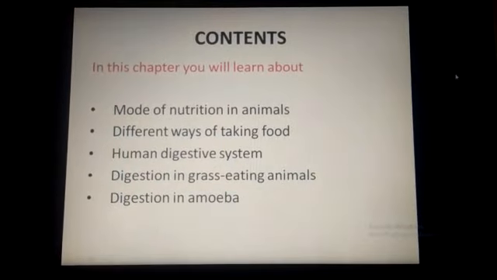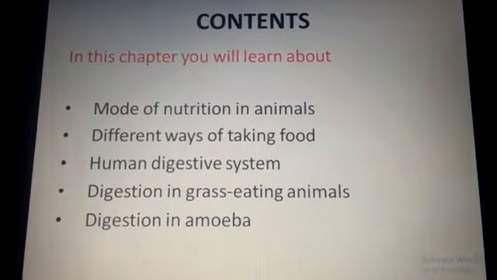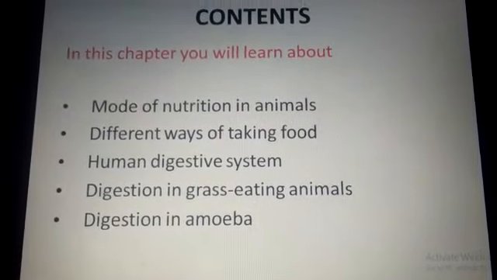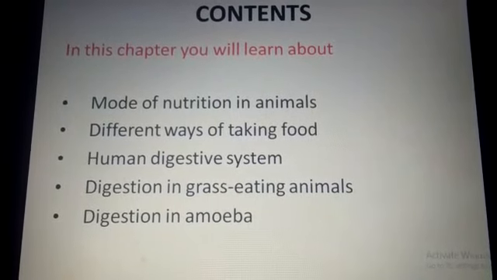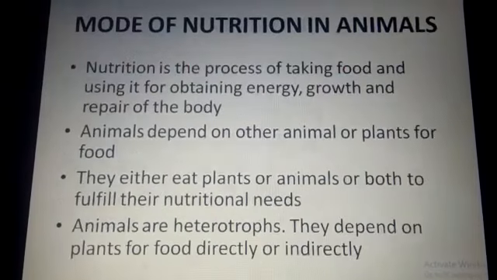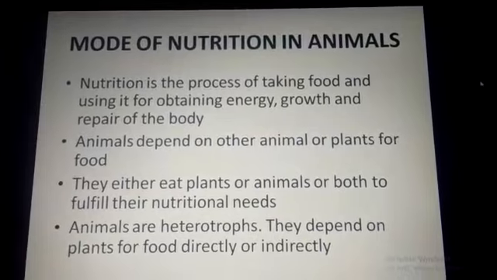So in this chapter you will learn about mode of nutrition in animals, different ways of taking food, human digestive system, digestion in grass-eating animals, and digestion in amoeba. So let's begin with mode of nutrition in animals.